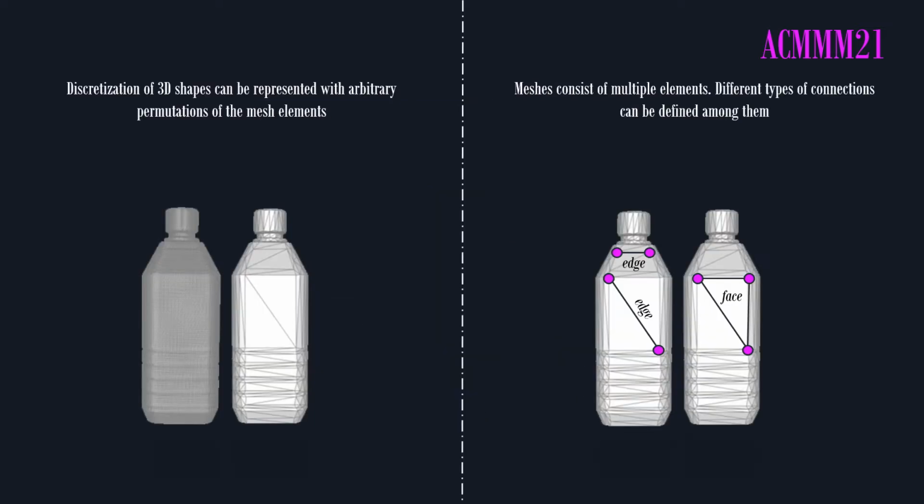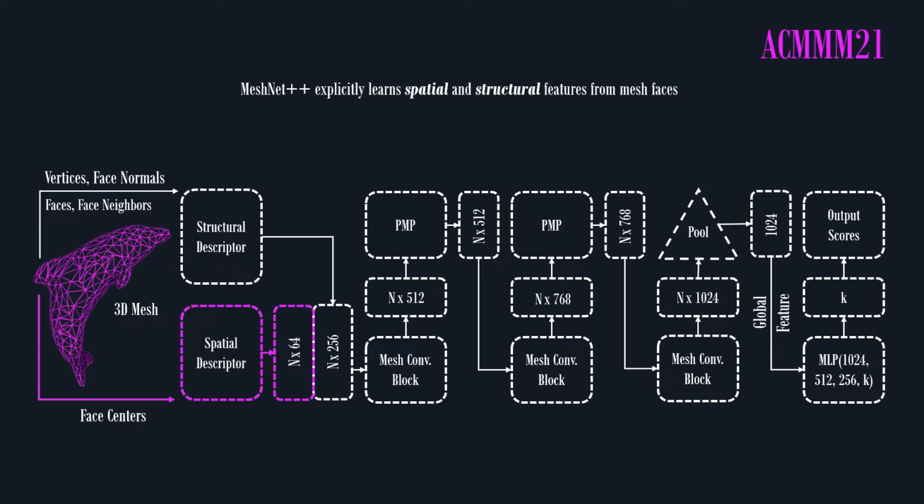Shape analysis of meshes in deep learning frameworks is non-trivial. Meshes are irregular as they consist of a varying number of mesh elements. Meshes are also complex. For instance, an input unit to a neural network can be its vertices, edges, or faces. MeshNet++ is a novel deep learning network composed of multiple blocks.